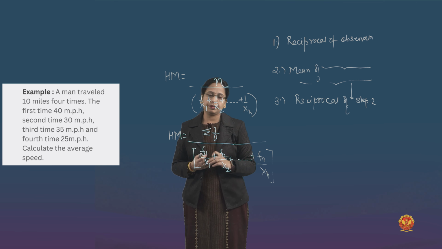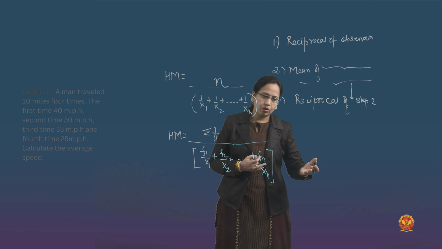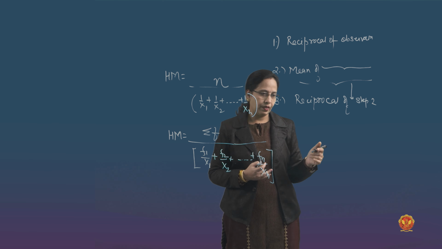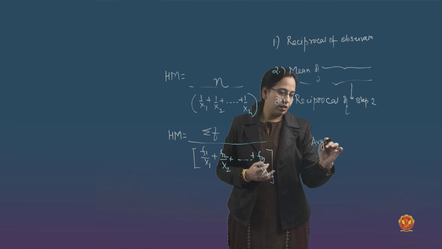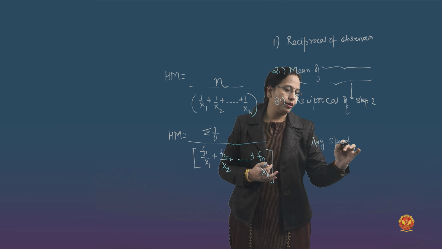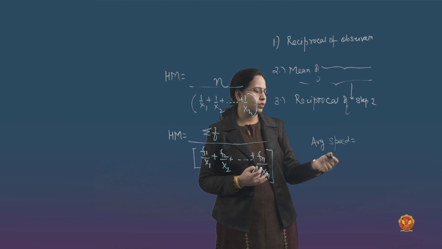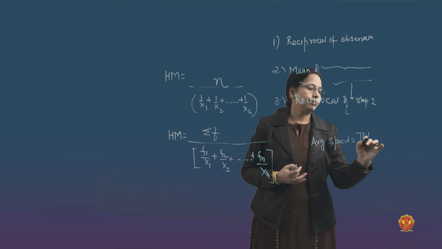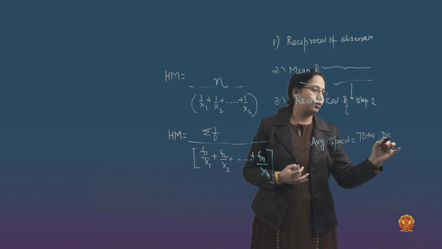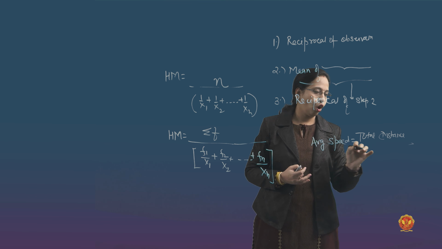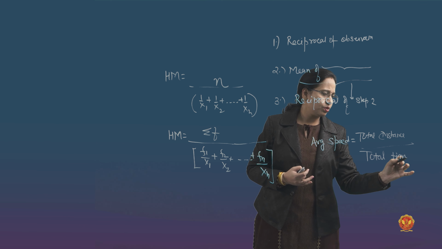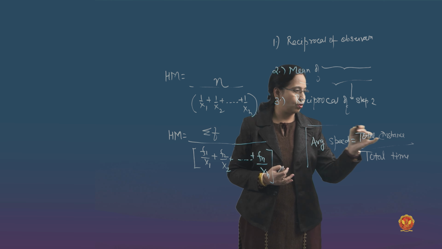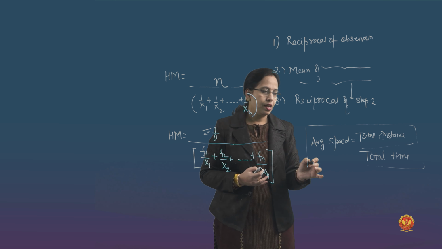What is an average speed? As you already must have studied somewhere in the average speed concept, you can calculate, or it may come in your mind that average. What is average speed? Average speed is total distance traveled upon total time. This is what we have studied in physics, so it's not a big deal. We can do this work as well.